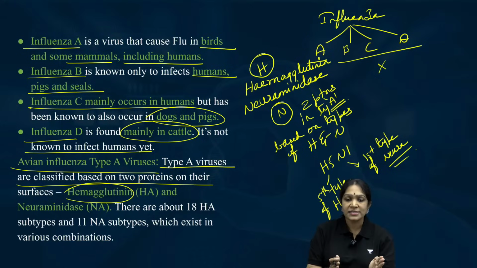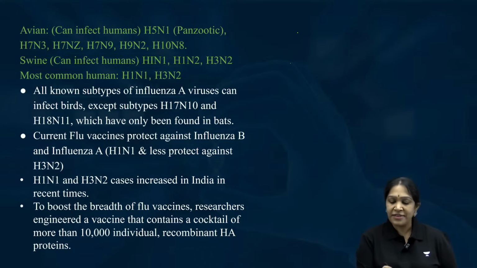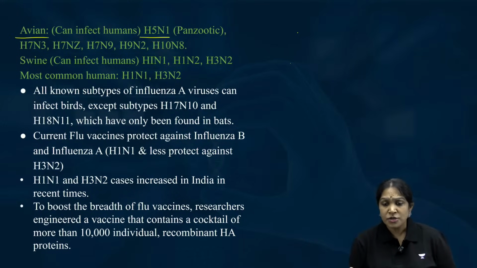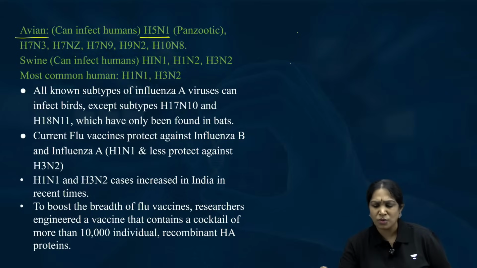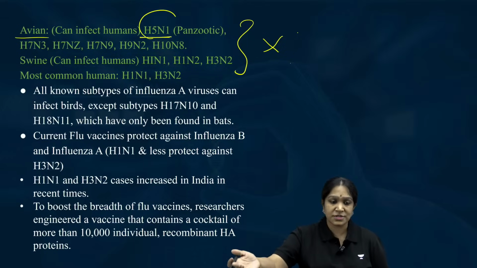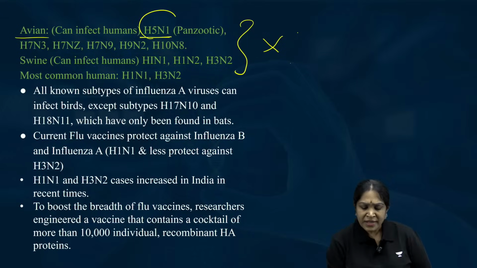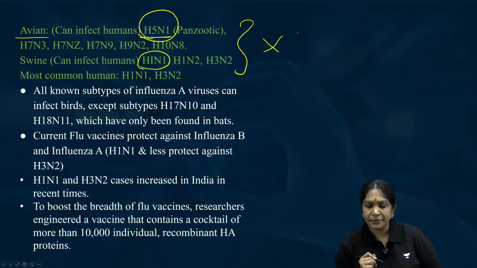Remember this: B, C, D are not further subclassified. Only type A is subclassified into these types. Avian is H5N1. So, should you remember all these things? No, don't worry. Remember whatever is more in the news, this is more important. Others you don't have to remember. H1N1 is important. H3N2 is important. That's it.